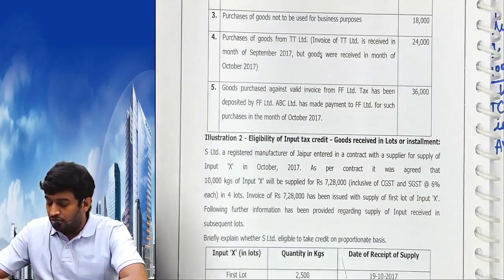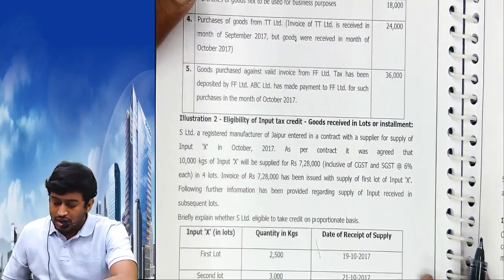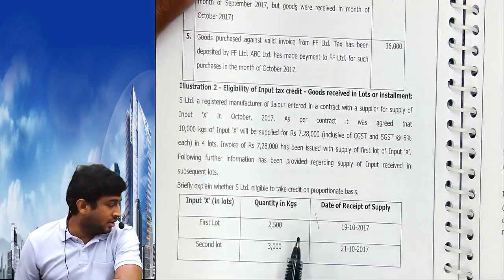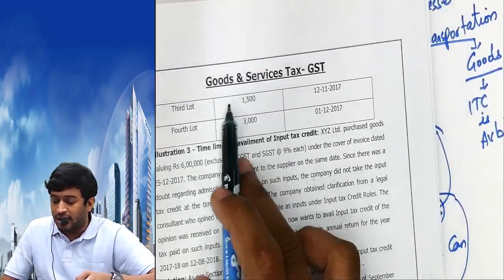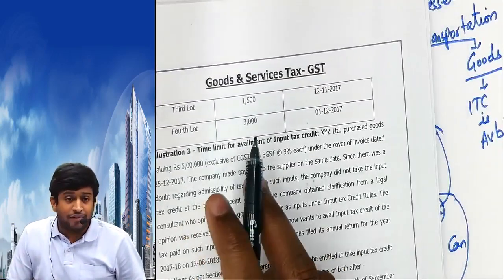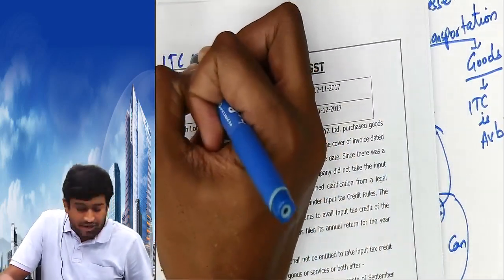Question number 2. Listen, I need not read the entire question. I have ordered goods which are coming in 4 installments: first lot, second lot, third lot, fourth lot. In which month can I claim the input tax credit? Write the answer. Input tax credit